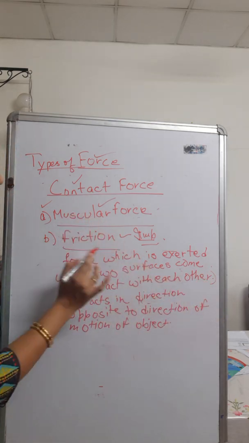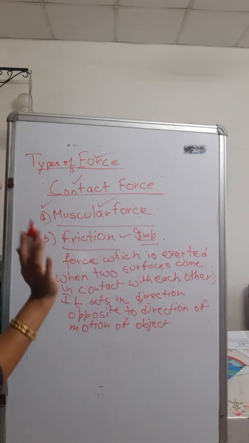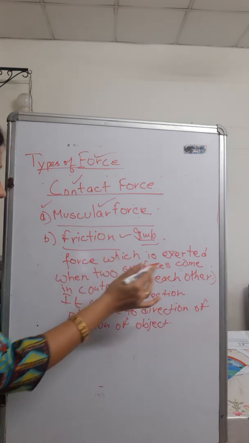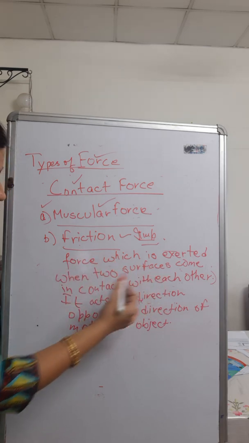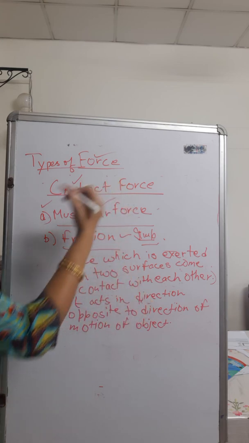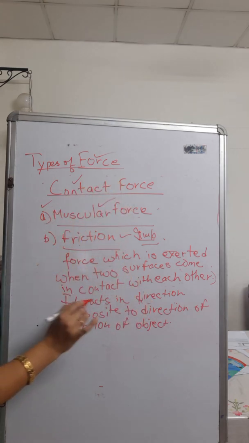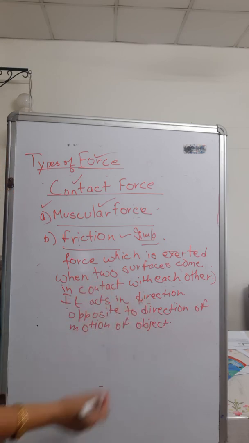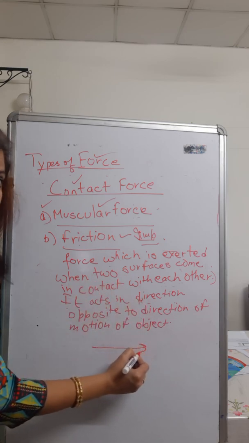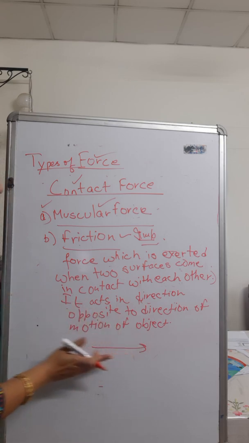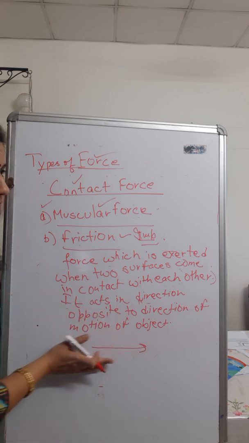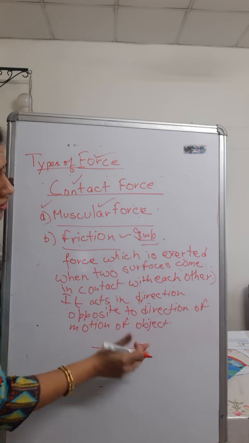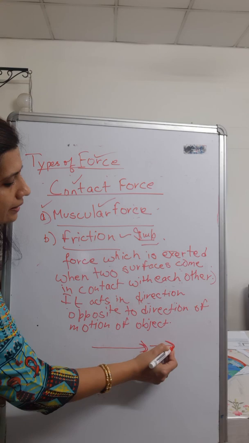We know that friction, I have told you that it's a kind of force. Okay, it's a force. You know what force is. It is exerted, comes into action when two surfaces come in contact with each other. It is a contact force, that also you know. Now it acts in a direction opposite to the direction of motion of object. What does that mean? If the object is moving like this, ये motion of object, motion means किस डायरेक्शन में वो चल रहा है. सपोज उसका डायरेक्शन चलने का, if the direction of motion is this, is going like this.